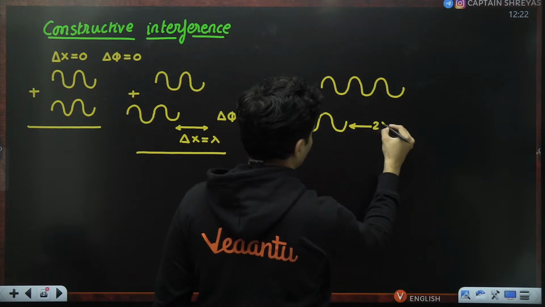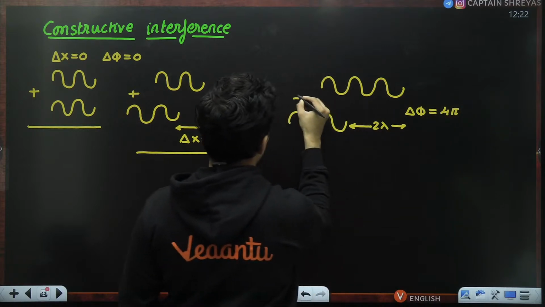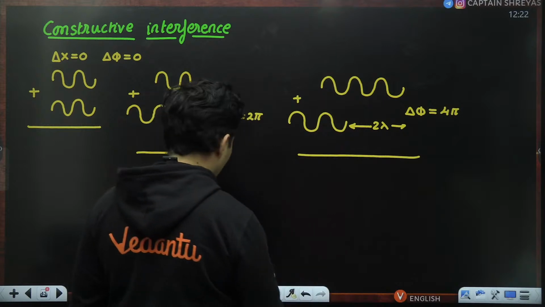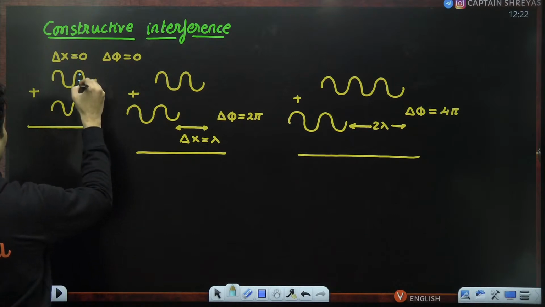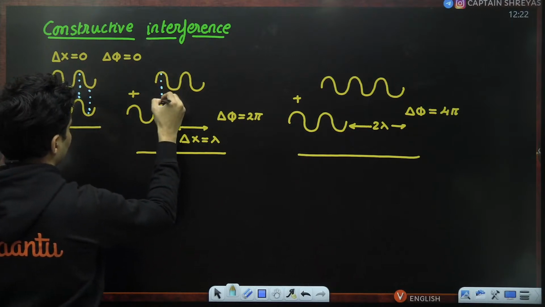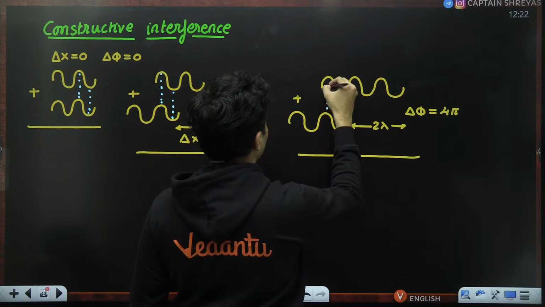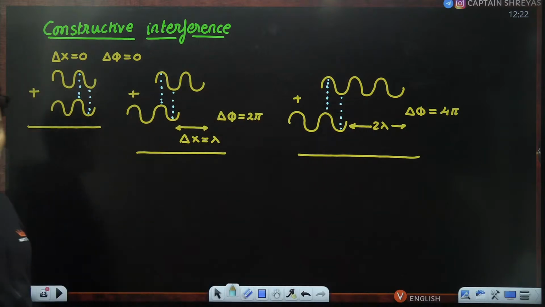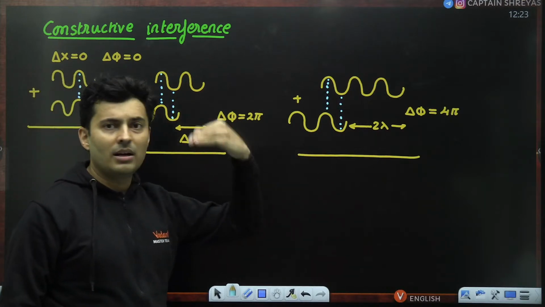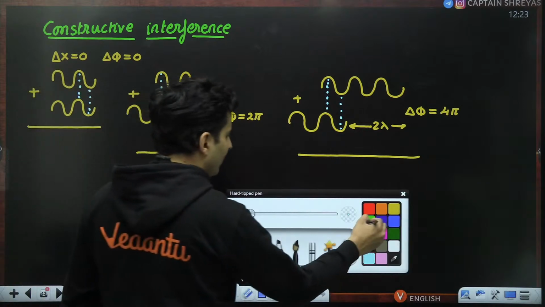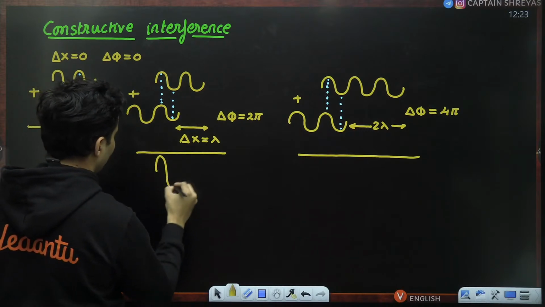this path difference is 2 lambda, the phase difference is 4 pi radian. All these cases, observe carefully, the trough meets the trough, the crest meets the crest, the trough meets the trough, the crest will meet the crest. All these are examples of constructive interference. Path difference can be 0, lambda, 2 lambda, in fact even 3 lambda. All of them will give a big amplitude.